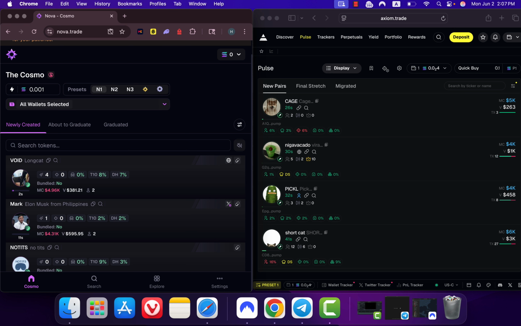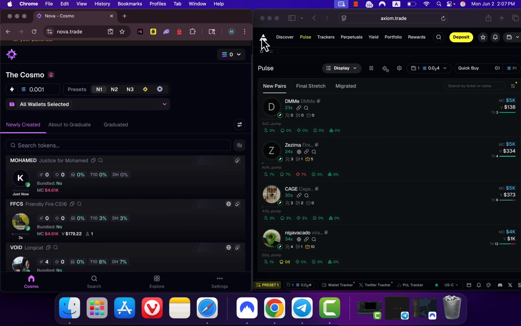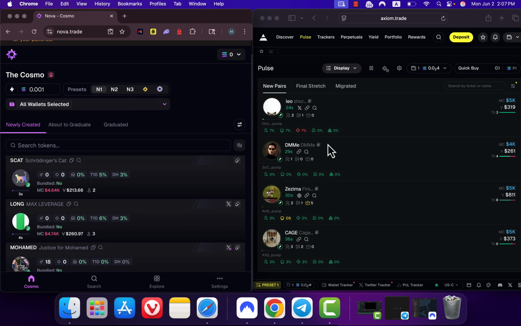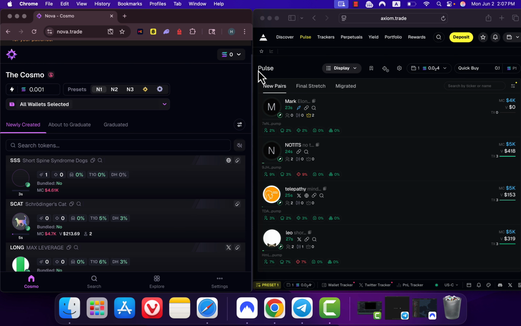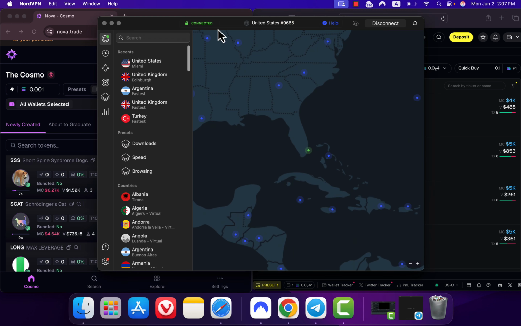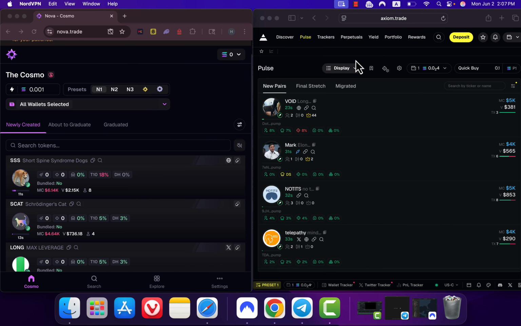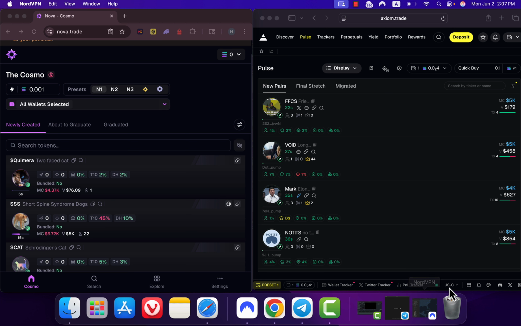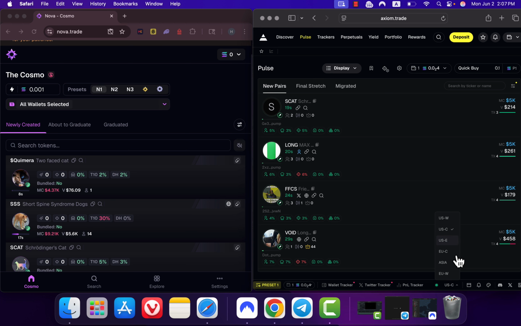Unfortunately, I don't know the reason, but a lot of users actually reported that Axiom is a bit slow when it comes to showing the new pairs. And to be honest, I tested this, I compared this with Nova, and I think this is kind of true. For example, as you can see, I'm in the United States on my VPN, and I want to have a fair speed test between these two. You can see the server is United States.